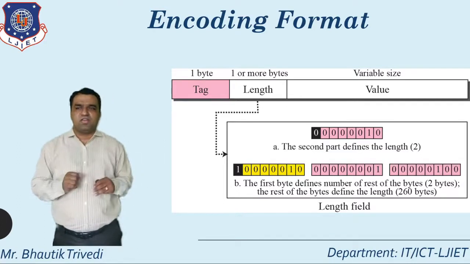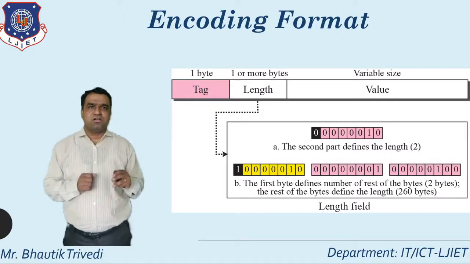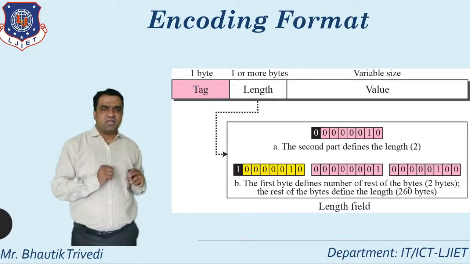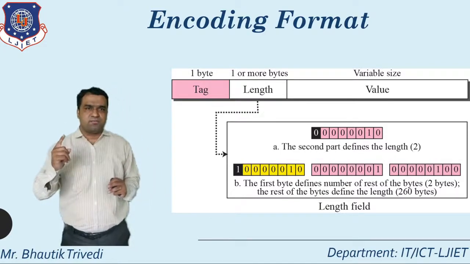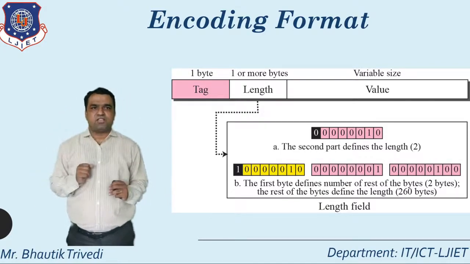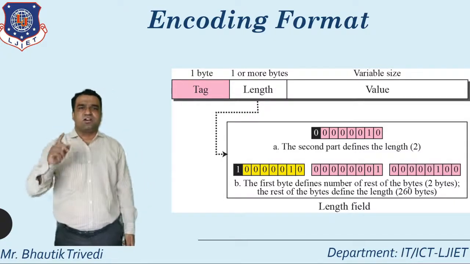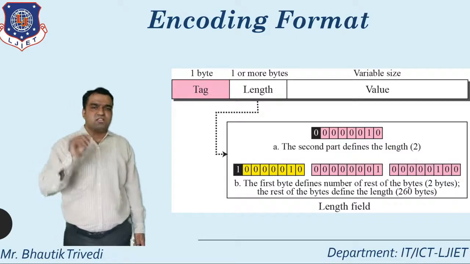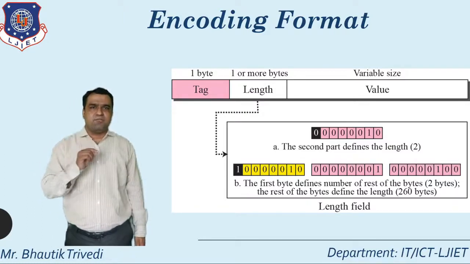So this is the way you can perform the encoding in SMI. SMI generally focuses on 3 points. First one is the object identification, second one is the data types, and third one is the encoding. This is the way you can perform the encoding in SMI.